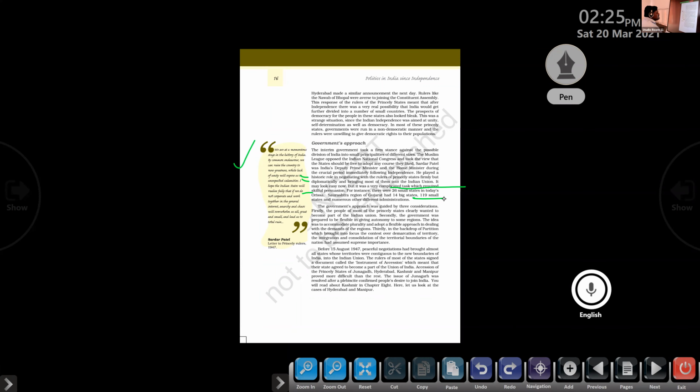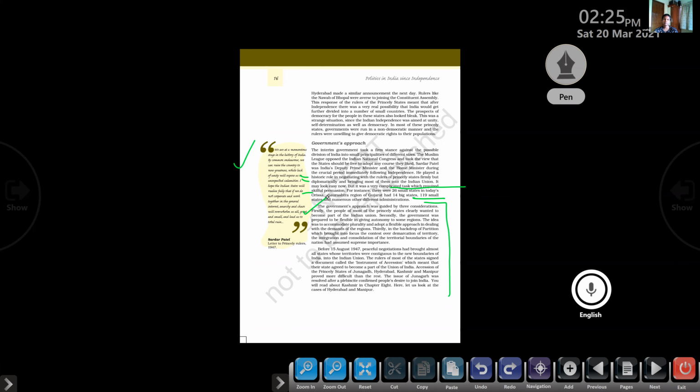The government's approach was guided by three considerations. Firstly, the people of most of the princely states clearly wanted to become part of the Indian Union, so we could adopt that region.